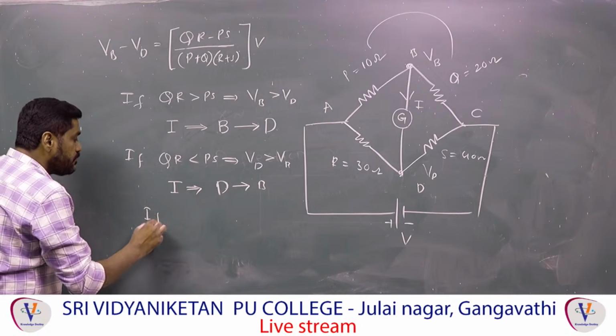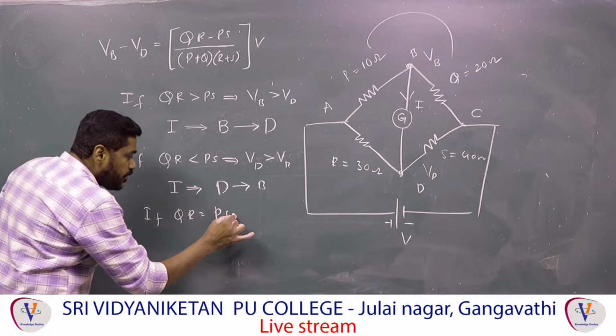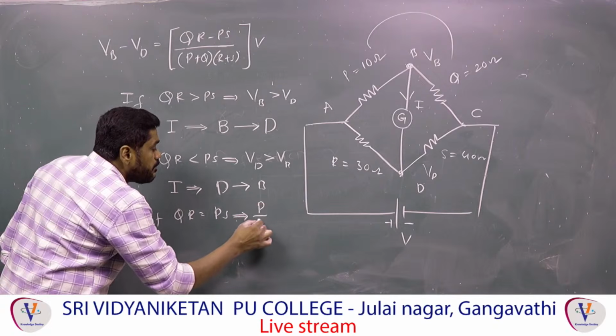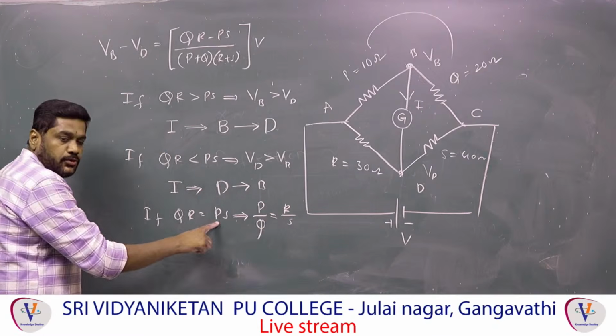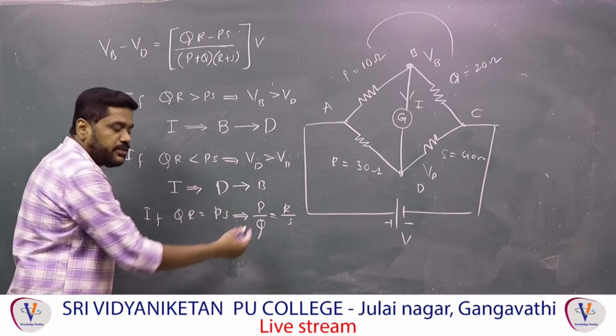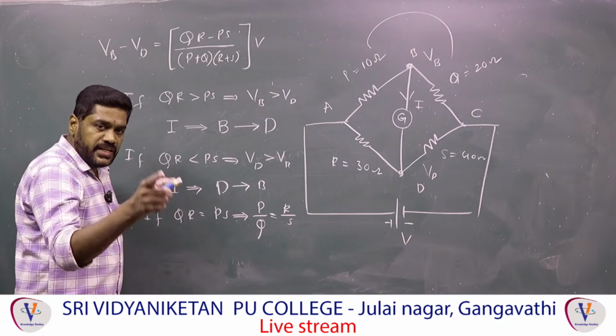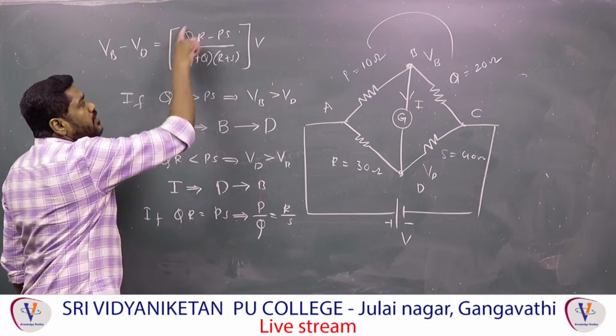If QR is equal to PS, you can also rearrange it like this: P by Q is equal to R by S. If you take QR equal to PS and rearrange the terms, P by Q is equal to R by S. This is nothing but the balancing condition. Since QR and PS are both equal, this part is equal to 0.